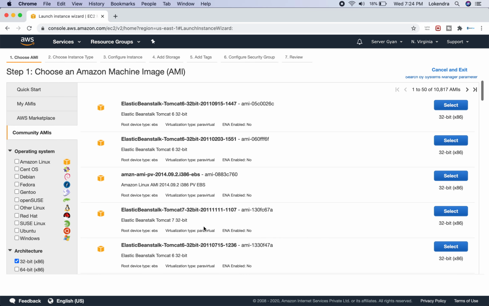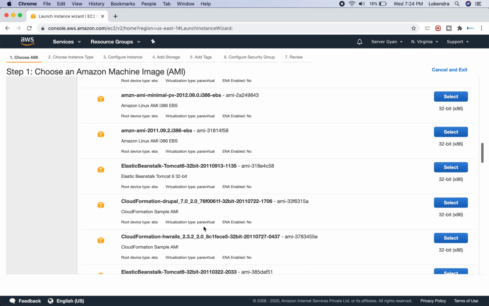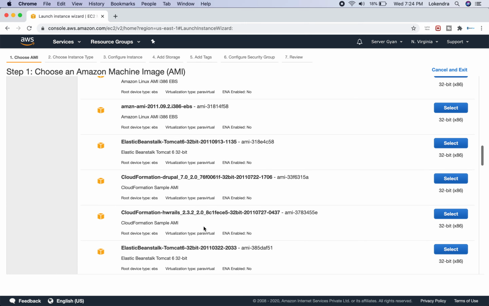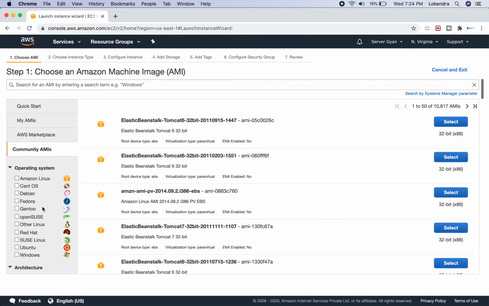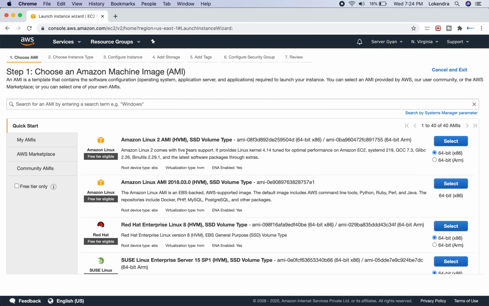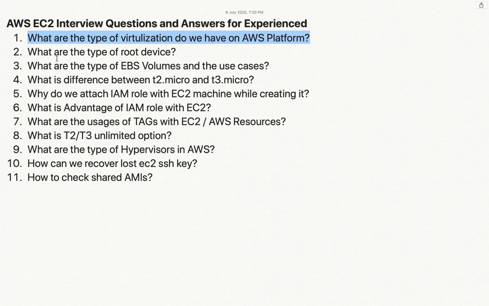So overall we have two types of virtualization: either hardware assisted, which is known as HVM, or paravirtual. Okay, so this is clear. Then after that, we will discuss the types of root devices.